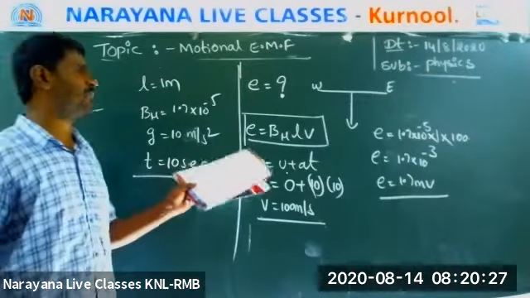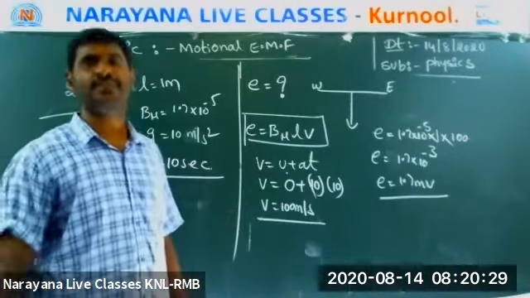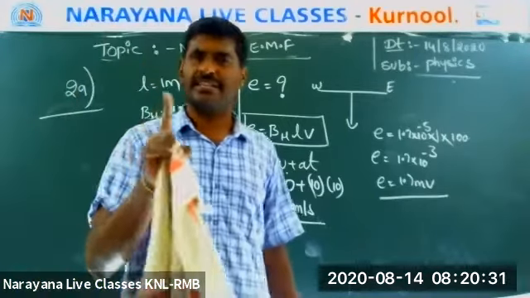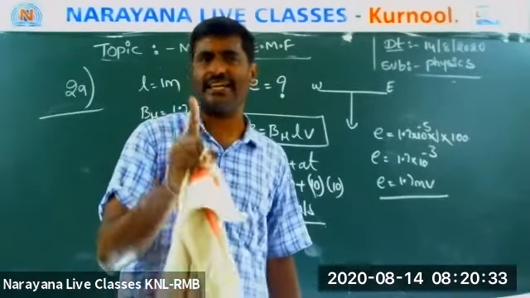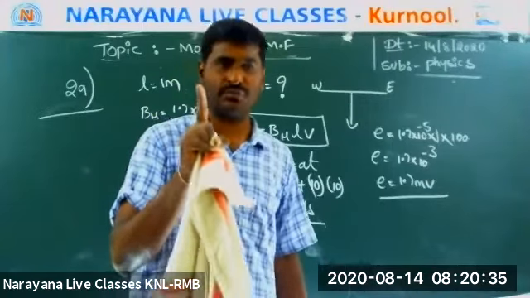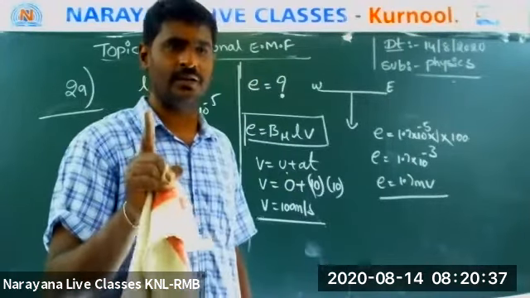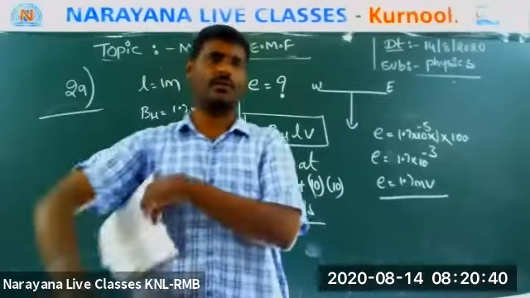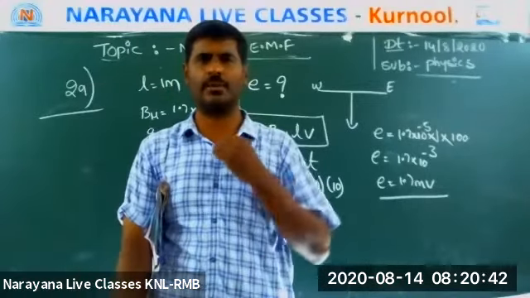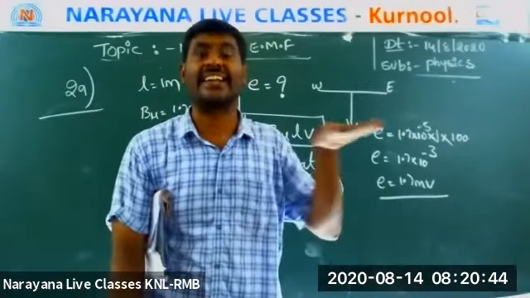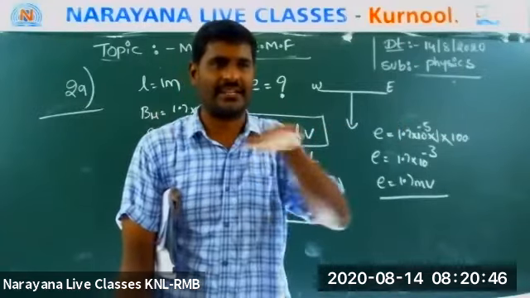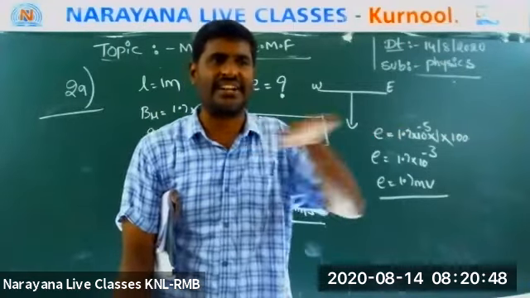These are very important problems. When BH and BV are given, please see which flux is being cut. That is important, either BH or BV. I will ask one question: a train is moving on the track.